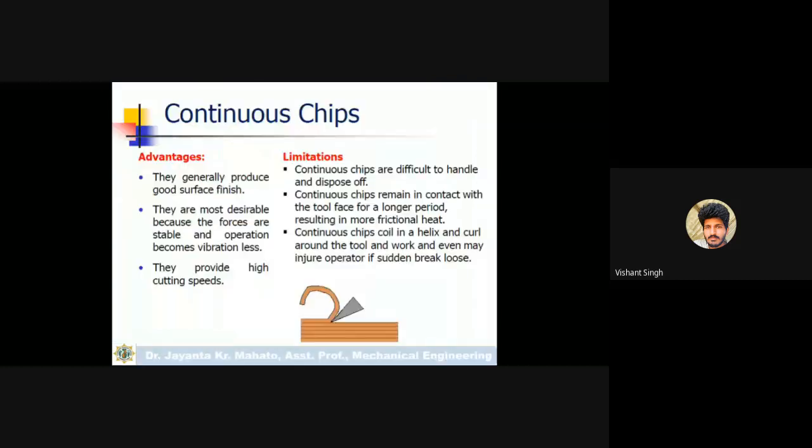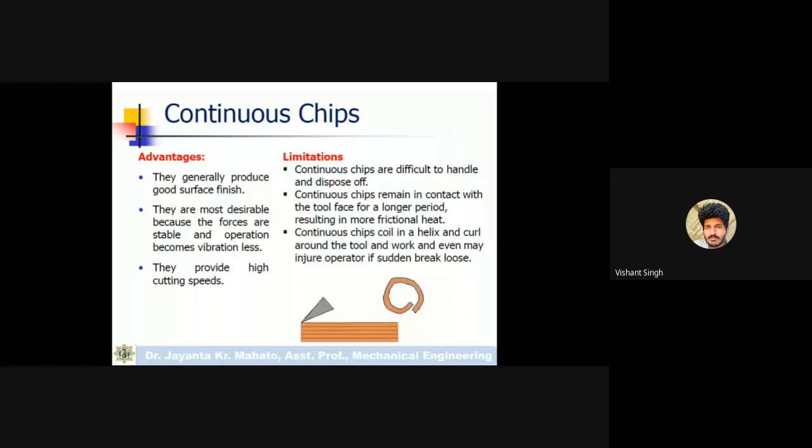Now, what are the advantages of continuous chips? They generally produce good surface finish. So in case of continuous chips, good surface finish will be produced. They are most desirable because the forces are stable and the process becomes vibrationless.